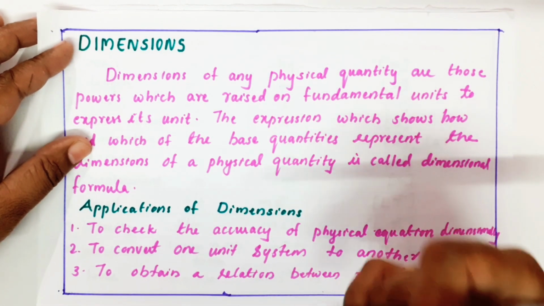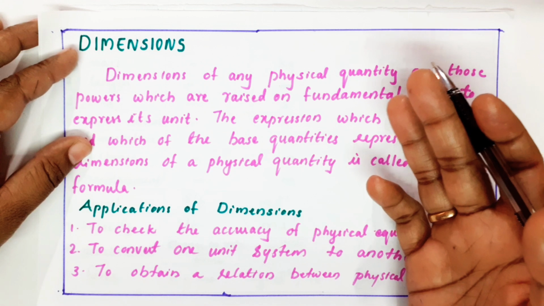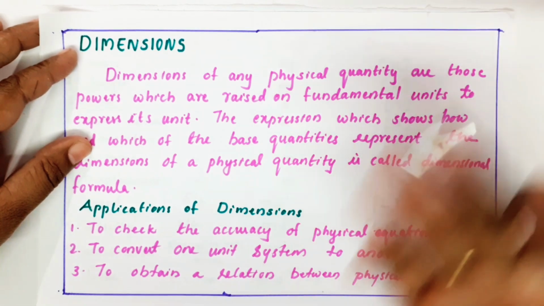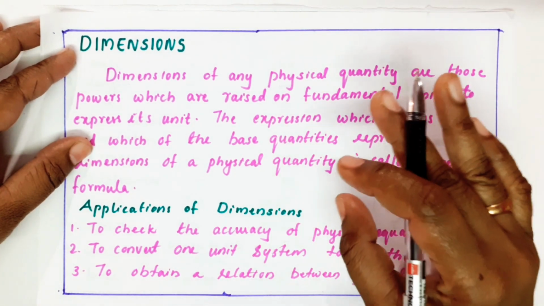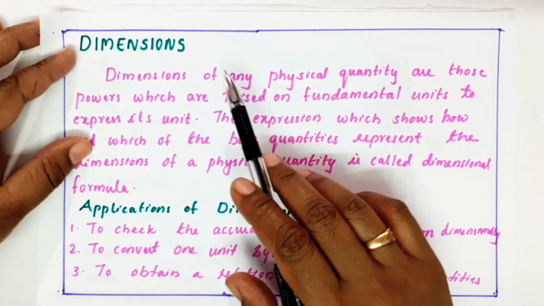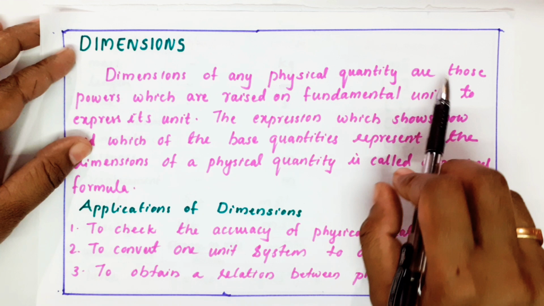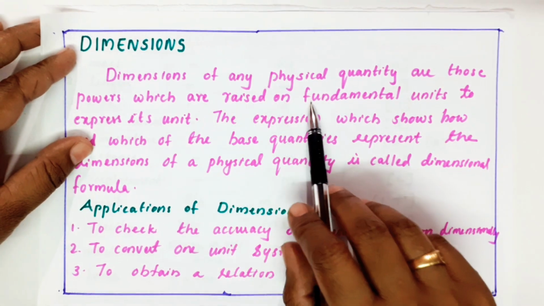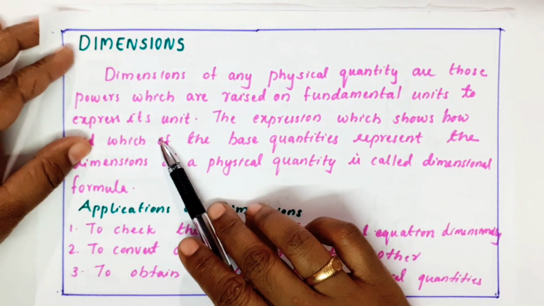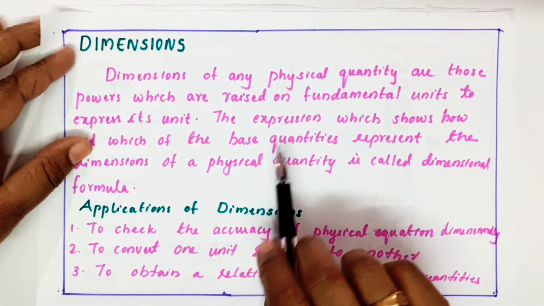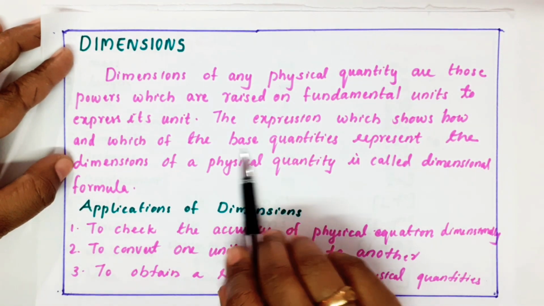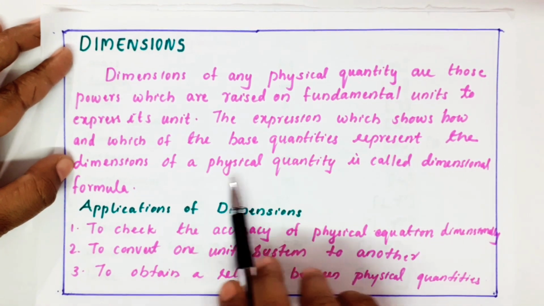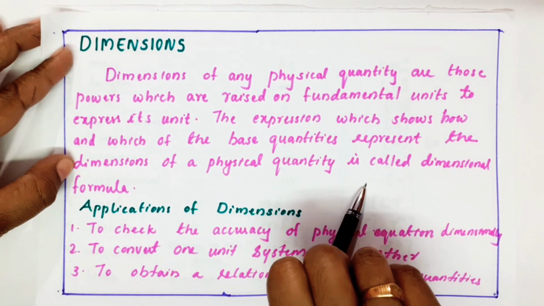Sometimes those fundamental units may have some powers. It may be 1, 2 or 3 and so on. If we express a physical quantity in that way, it is called dimension. The expression shows how and which of the base quantities represent the dimension of a physical quantity.